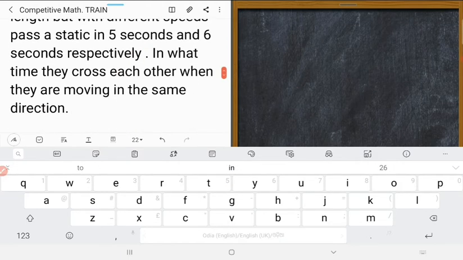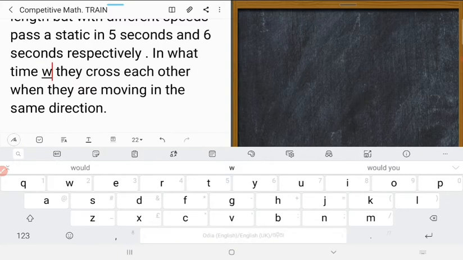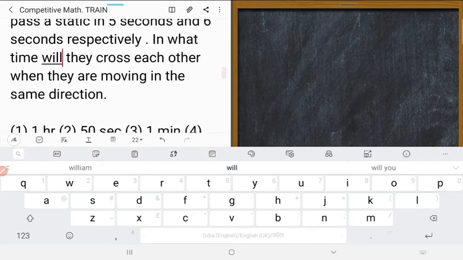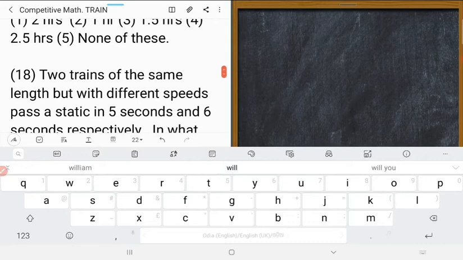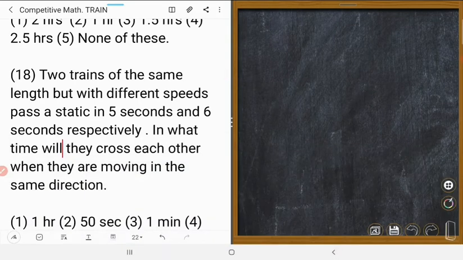In what time will they cross each other when they are moving in the same direction? Could you understand? In the same direction, yes.